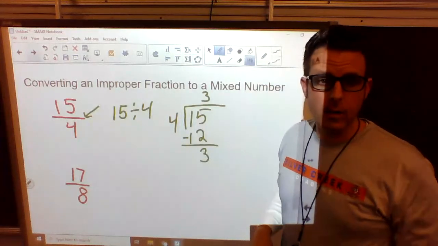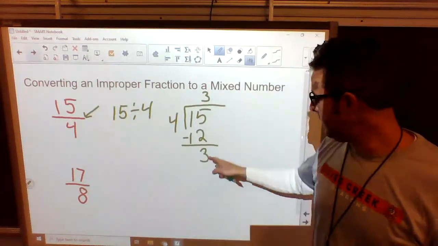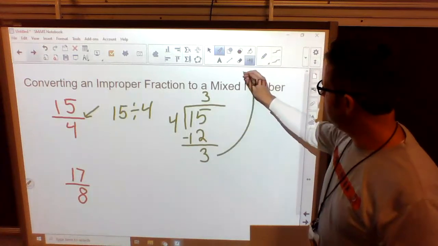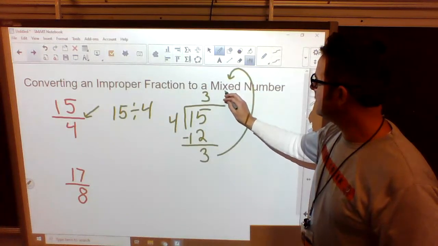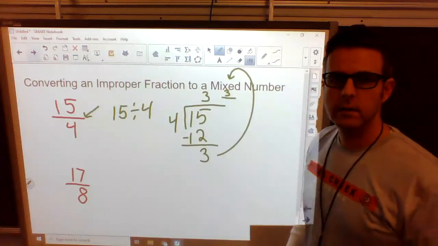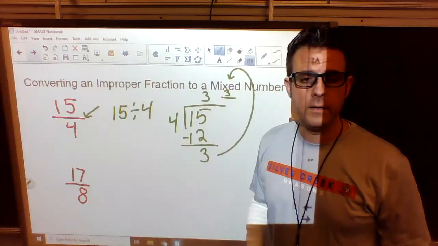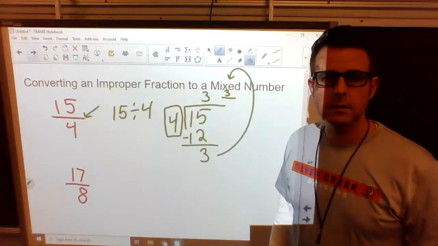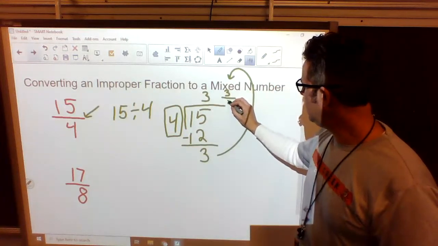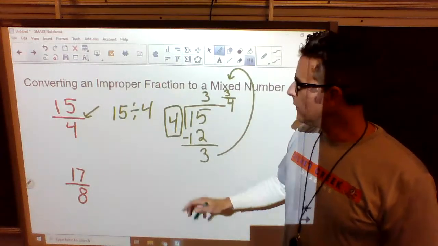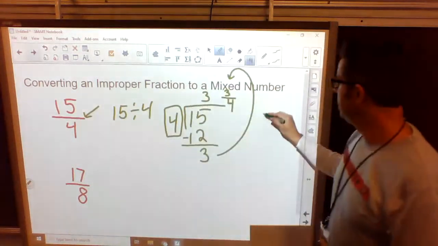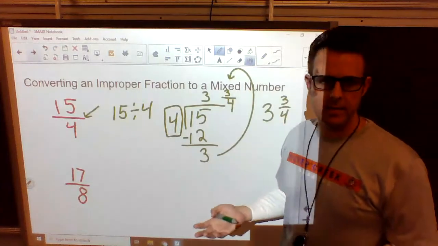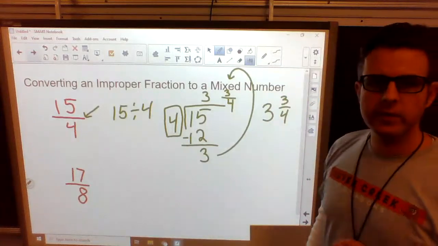So we've made 3 whole pies or 3 whole candy bars, whatever, but we still have 3 leftover pieces. So what do we do? Well, we're going to bring this up, and this is going to become the top of our fraction. We have 3 pieces still, out of how many? Well, it takes 4 to make a candy bar. So we have 3 and 3 fourths. So we just converted 15/4 into a whole number 3 and 3/4. We could make 3 whole things, and we still have 3/4 left over.